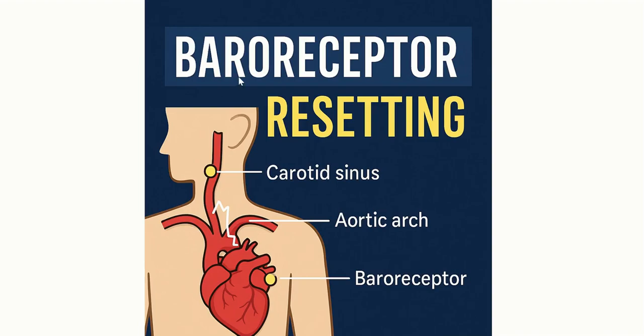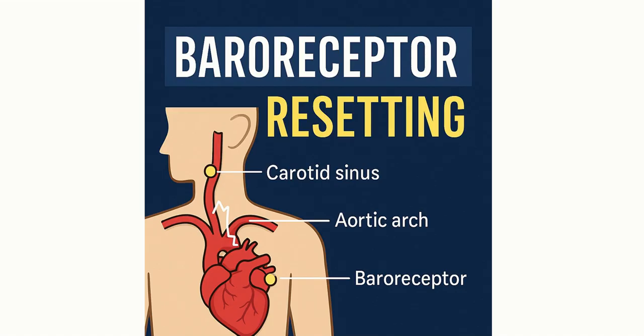In this video, we'll learn about a mechanism called baroreceptor resetting. Baroreceptors are stretch sensitive receptors which are located in the carotid sinus and the aortic arch. Carotid sinus is nothing but the beginning of an internal carotid artery where it is expanded, okay?